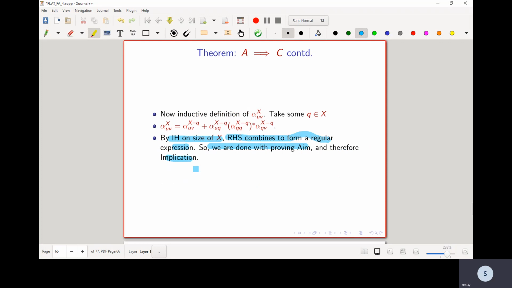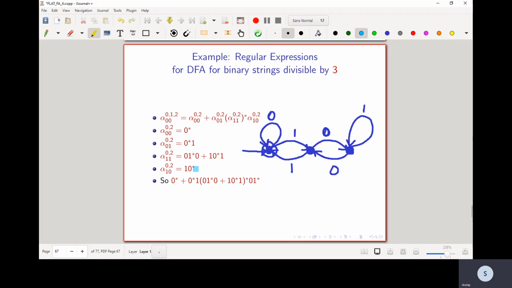And therefore with the proof of A implying C, we are done with proving the theorem, and we have shown that A is a regular set if and only if the set A matches a regular expression alpha. Languages which match a pattern alpha or a regular expression alpha are in fact regular sets. So let's look at an example.